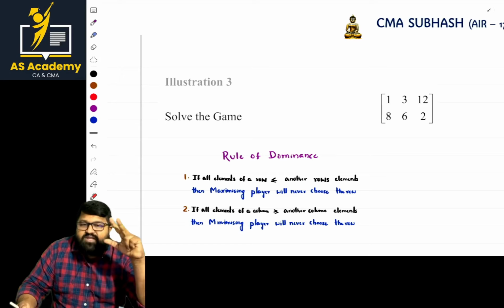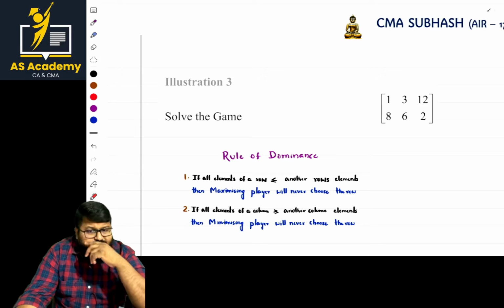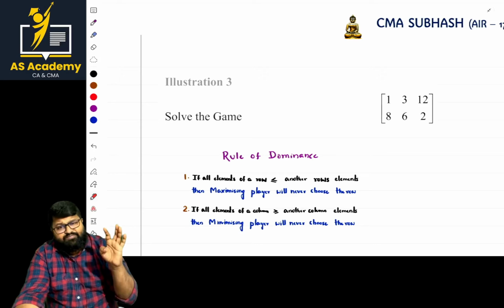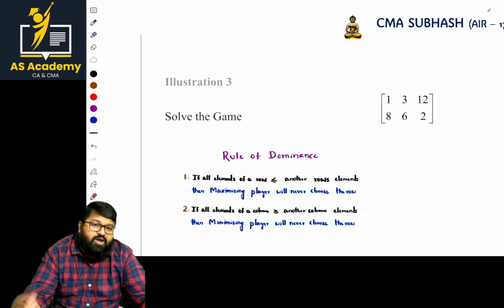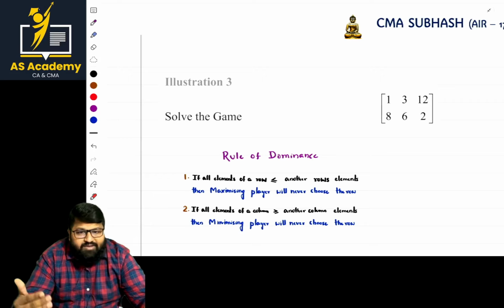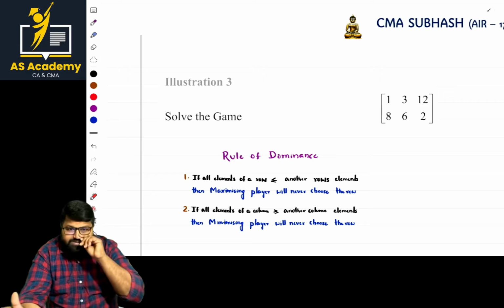In mixed strategy, we have 3 methods. What is one? The odds method, also known as the arithmetic method. And what more? Rule of dominance, and the third one, graph method. Sir, when we are applying the odds method, the order should be 2 by 2. That is the most important aspect. If the order is not 2 by 2, then we go with what, ma? Rule of dominance: apply it and eliminate the required rows and columns. While eliminating, what is the process?